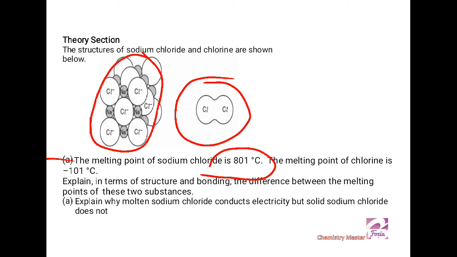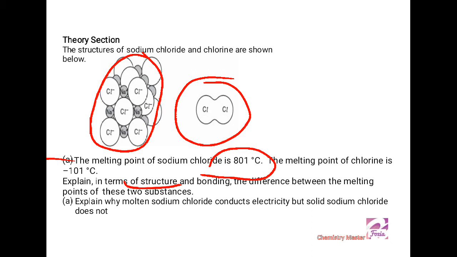The next is in terms of structure. In terms of structure, the sodium and chloride ions are present in a lattice, in a fixed pattern, and the bonding is ionic bonding, but I cannot see any crystalline lattice in the molecular chlorine. So you have to satisfy both of the points.